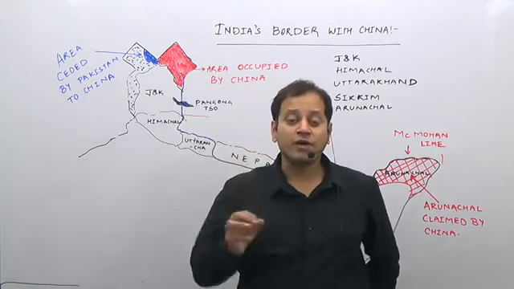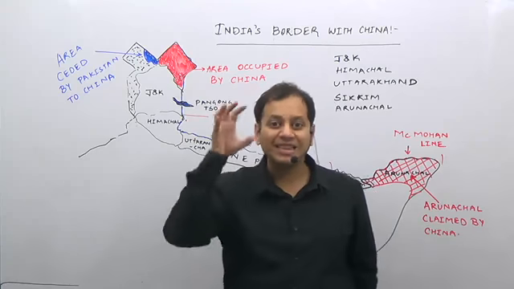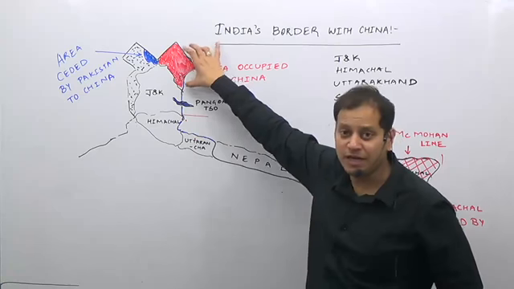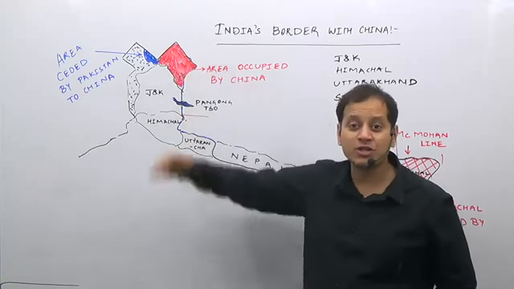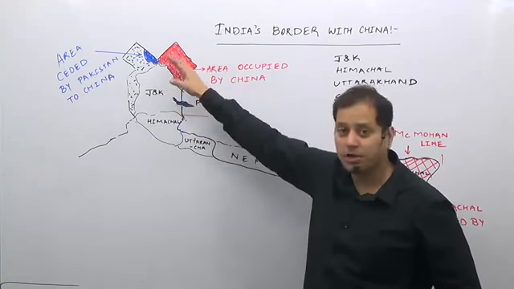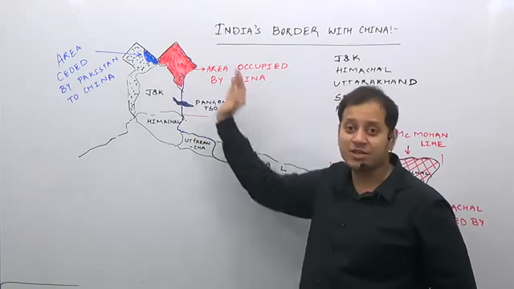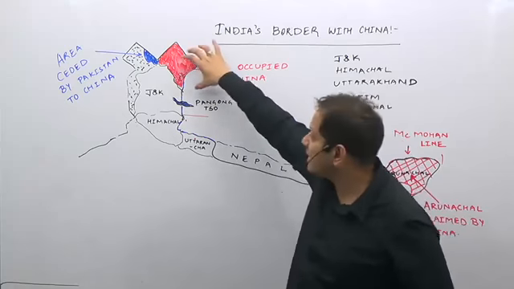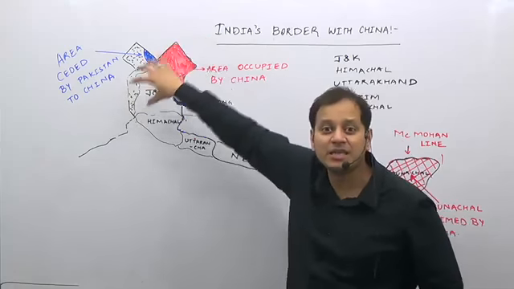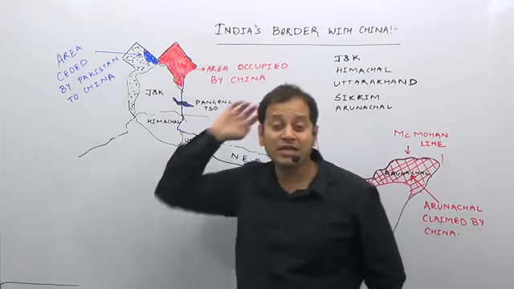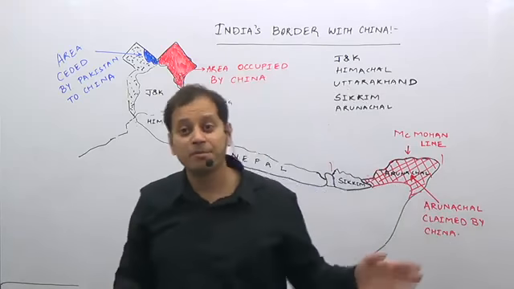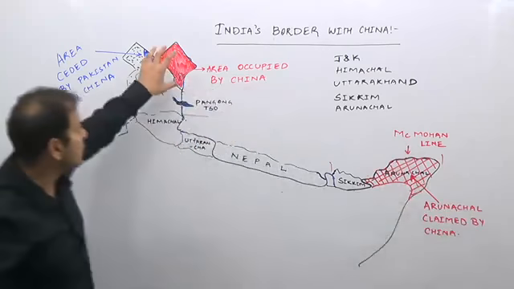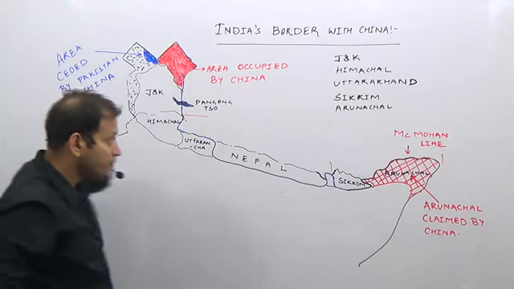India fought war with China in 1962, and at that time China did two things. It came and occupied this part of India, what India claimed as an extension of the Leh Ladakh plateau, and China claims as an extension of its Tibet. This is where Tibet is. So China claims that this is an extension of Tibet. India claims that this is an extension of the Leh Ladakh plateau on the basis of a treaty signed by the British with the Sikh ruler, with the Sikhs which were ruling this part.